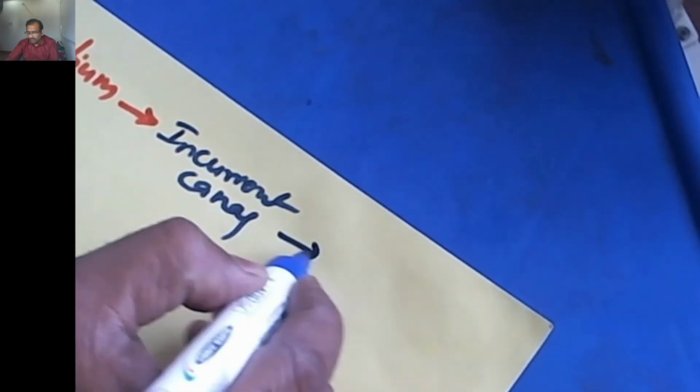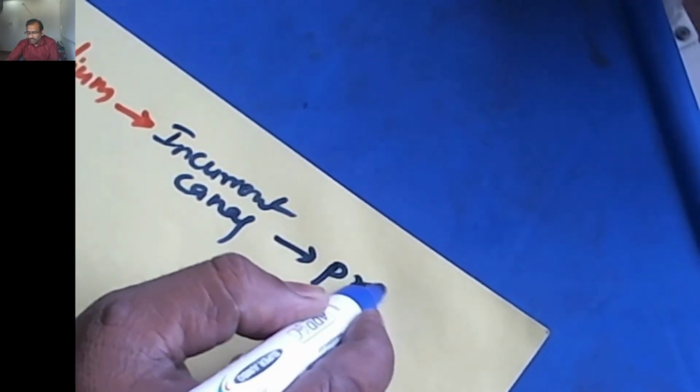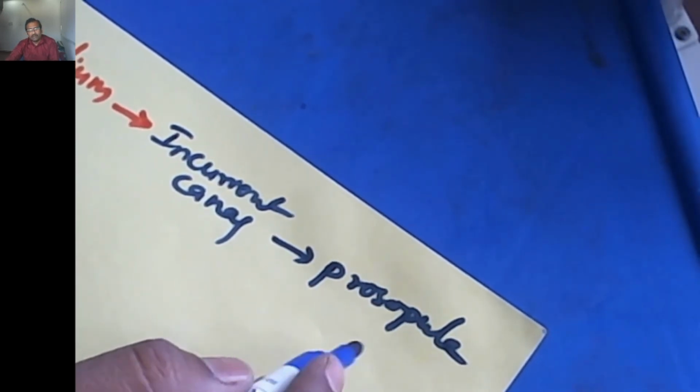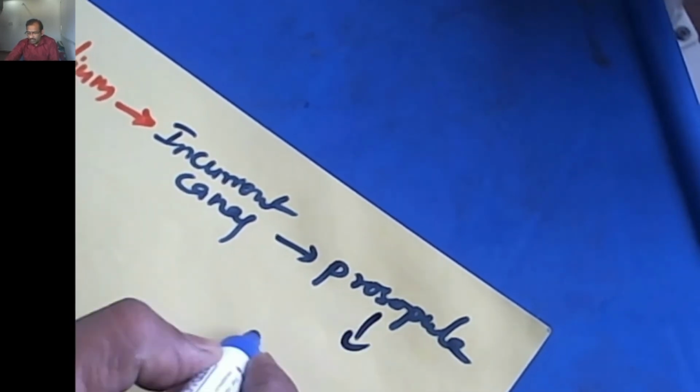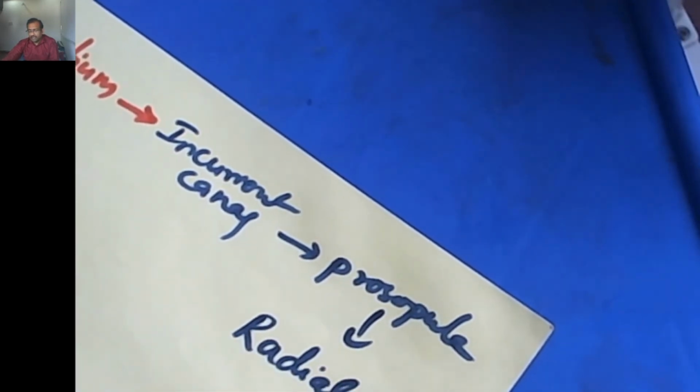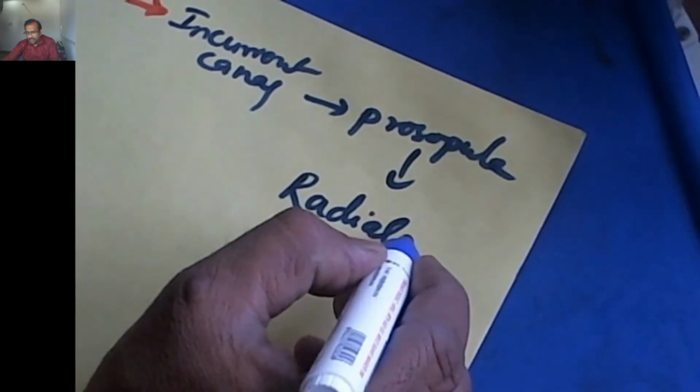From the incurrent canal, through the prosopyle, it enters into the radial canal.